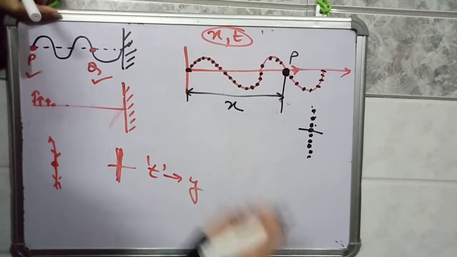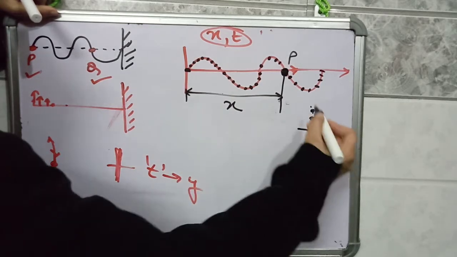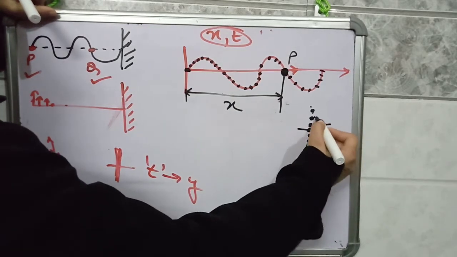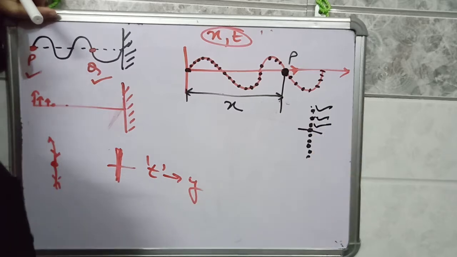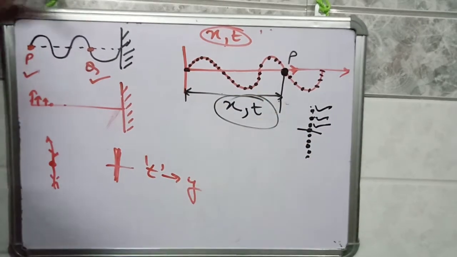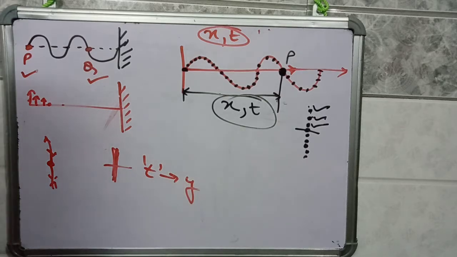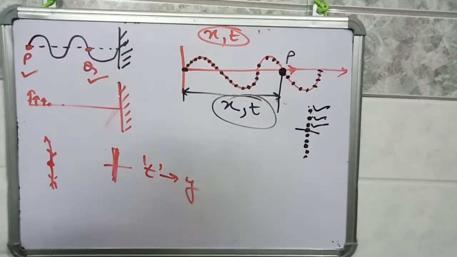At any particular time, the particle will be at a single point only. So with the help of the two variables x and t, we can explain which particle we are talking about, and the displacement of that particle at which time.